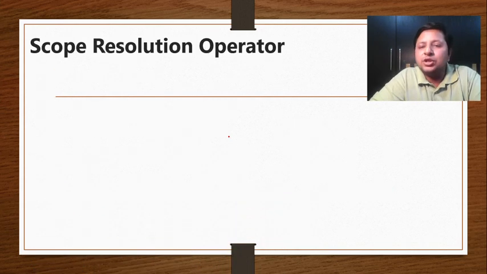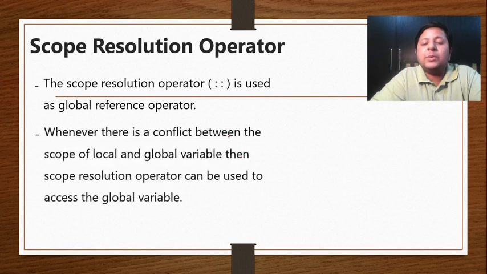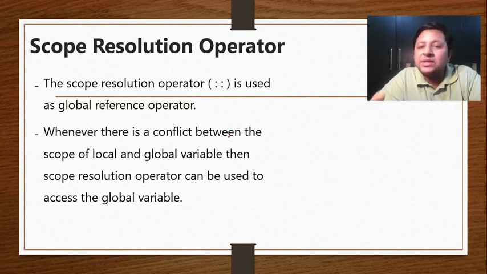Next is the scope resolution operator, which is used as a global reference operator. Whenever there is a conflict between the scope of the global variable and the local variable, the local variable is always given more preference. So if I want to access the global variable, I can make use of the scope resolution operator.